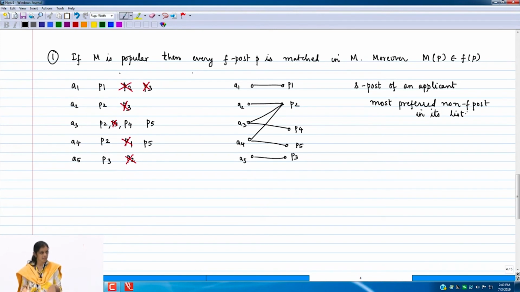That is, we have deleted, or think of marking, all the edges, posts which are F posts for somebody. Of course, you are not going to delete something which is your own F post, because that is your F post. But if any post which is an F post appears in your preference list at another rank, you think of that edge being deleted, and then whatever remains, the most preferred post, you will call it your S post. Is this definition clear?